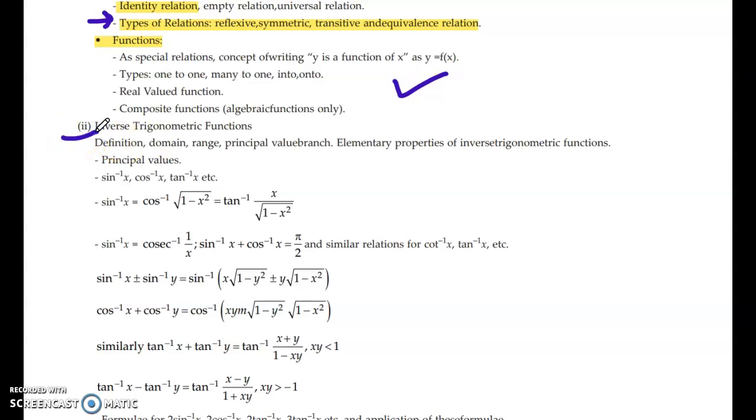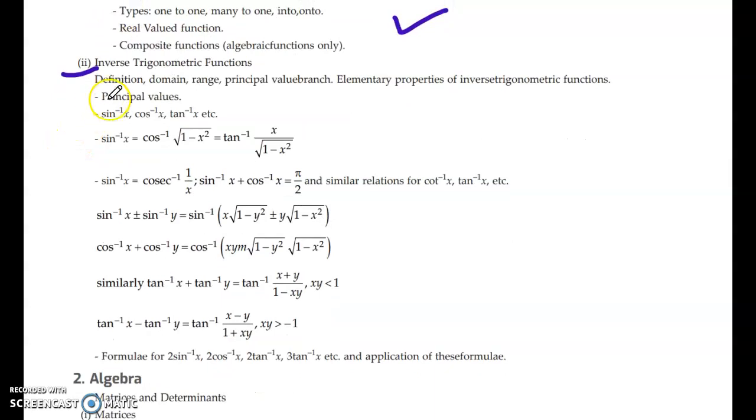Moving to inverse trigonometric function, you have to learn all the principal values, the domain and range of sine inverse, tan inverse, and cos inverse. These are the inverse trigonometric functions that are in syllabus. You can also learn the rest of them.